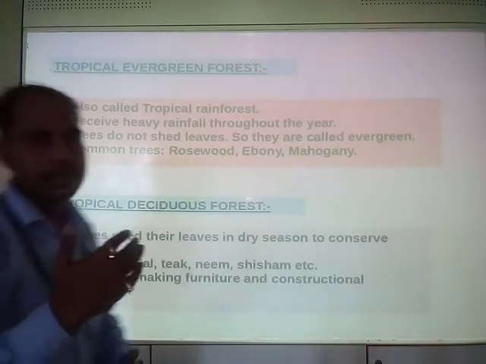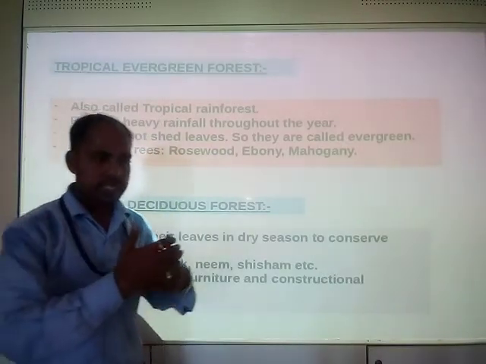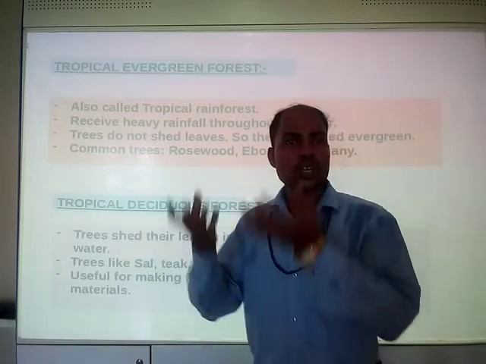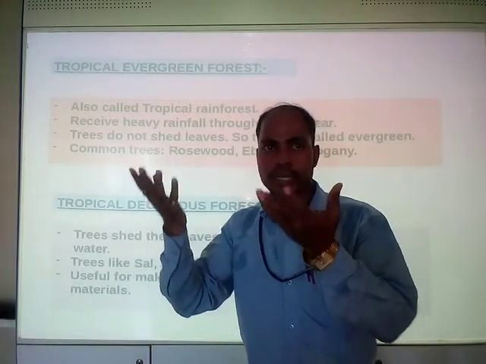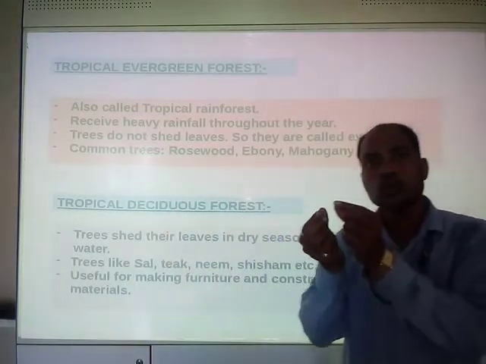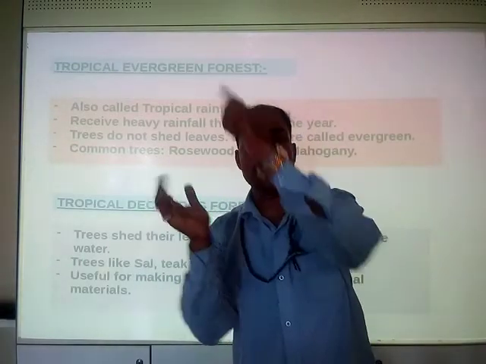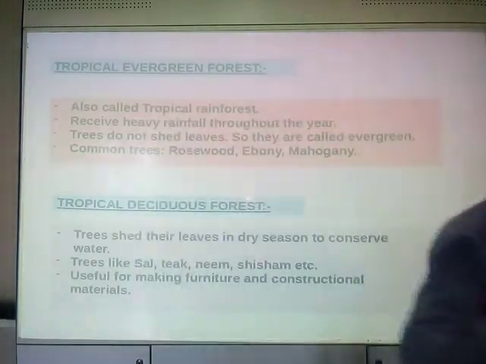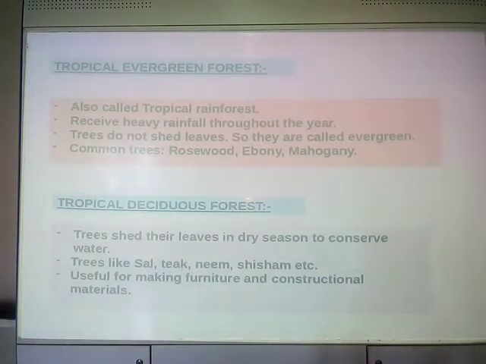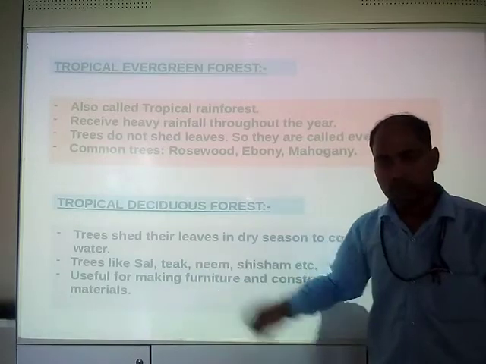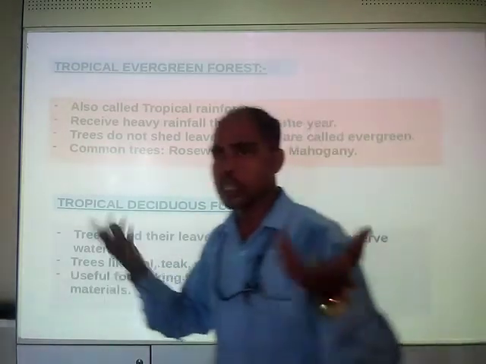Go to science. It is the process of transpiration, loss of water from plants, right? How does it happen? Through the leaves. It is the leaves from where water gets evaporated and is taken into the atmosphere by the sun. So if leaves are there, they obviously lose their water.